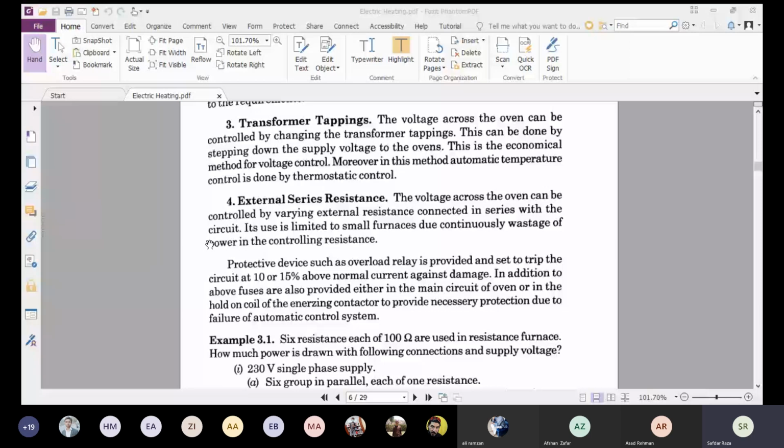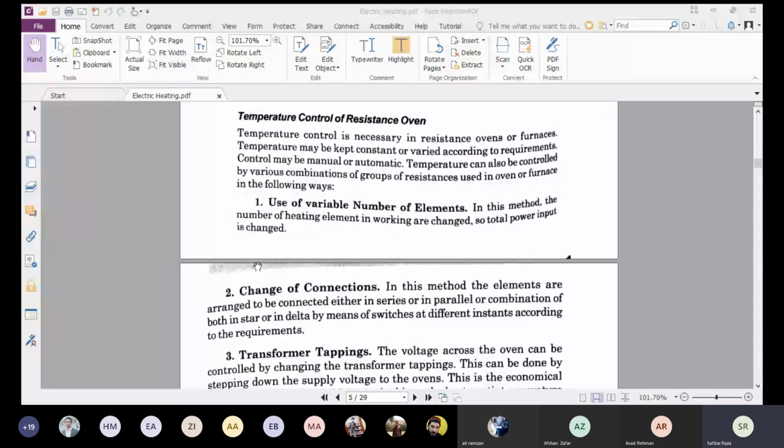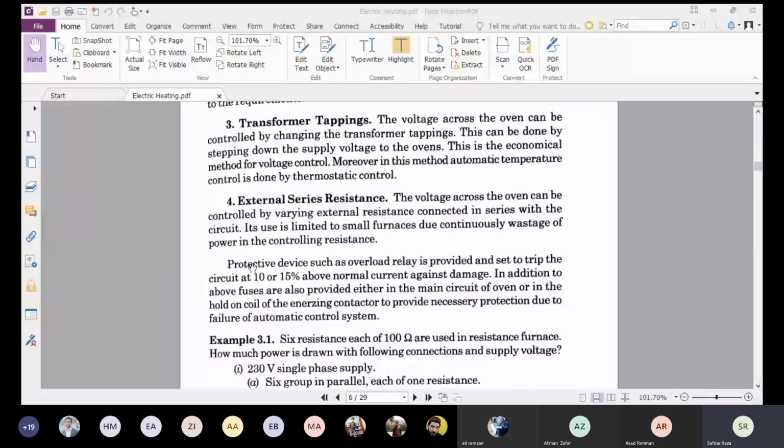By just changing the variable resistor, we can adjust the supply voltage. Its use is limited to small furnaces due to continuous wastage of power in the controlling resistance. So by these four methods, we can adjust the temperature of the resistance oven.